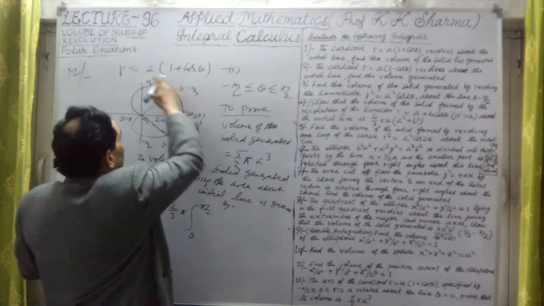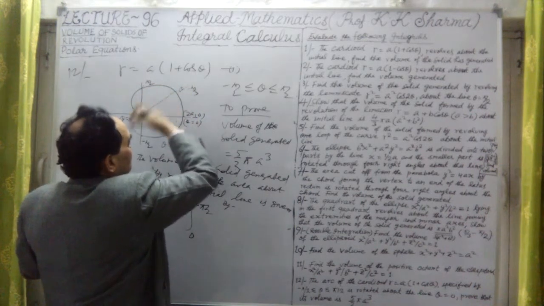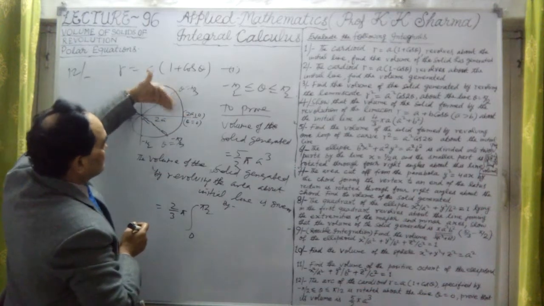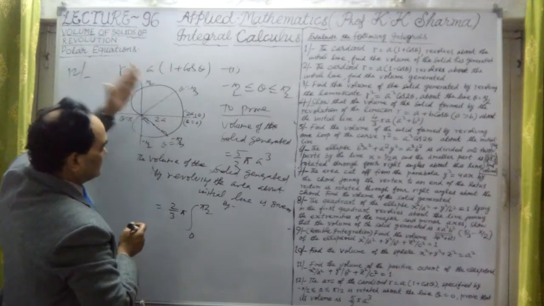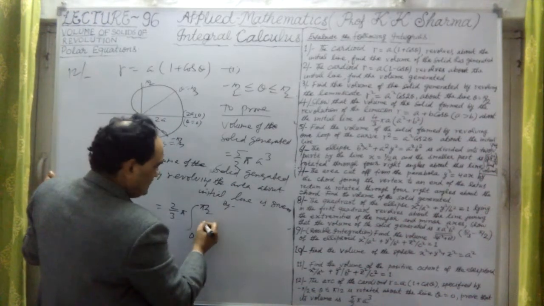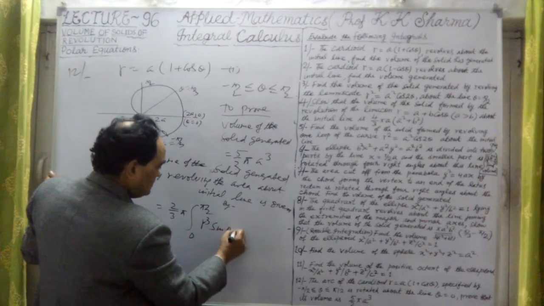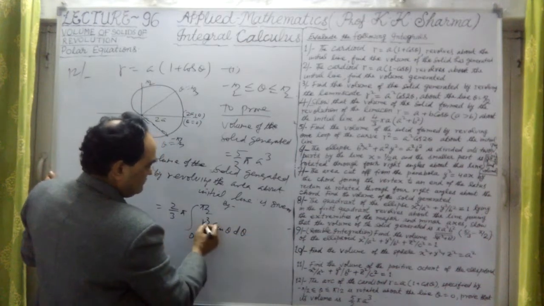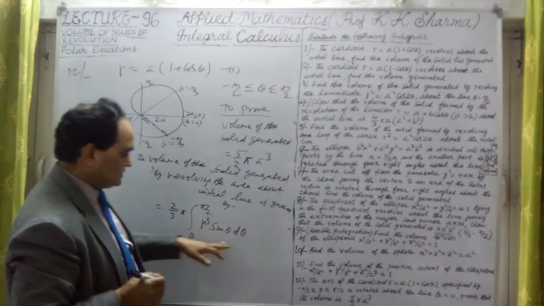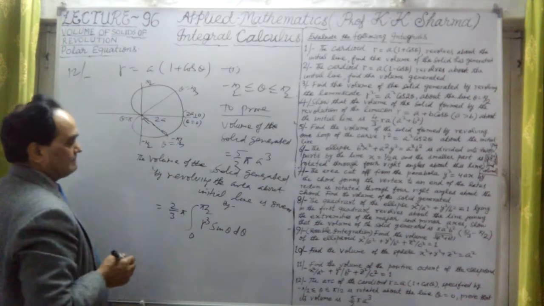But this 0 to pi by 2, only this part of the cardioid is revolved around the initial line. That is given by r cubed sine theta d theta. That is the formula we always write here.